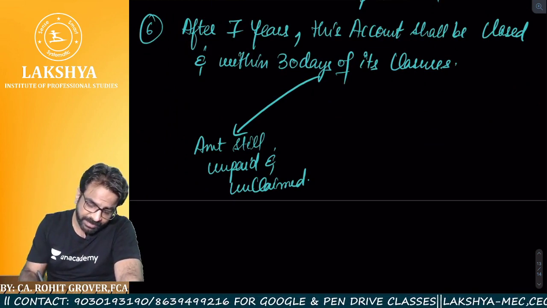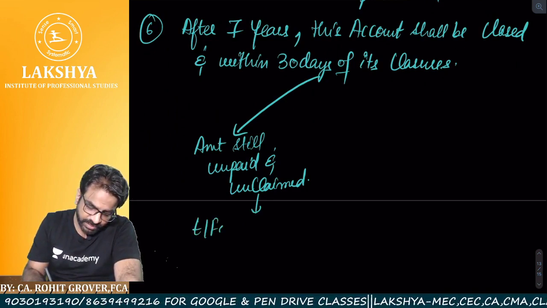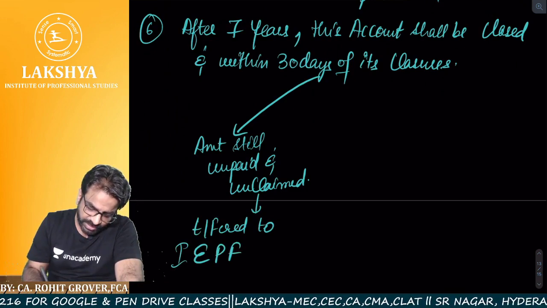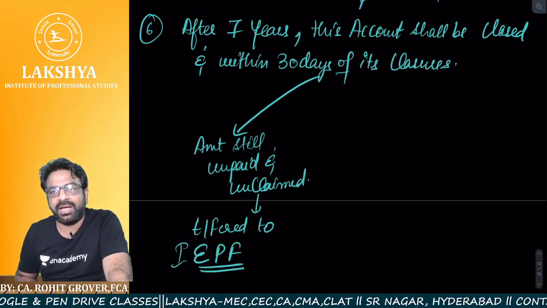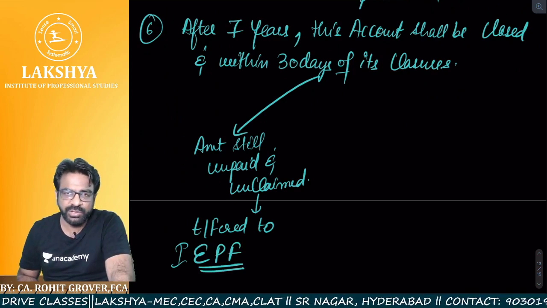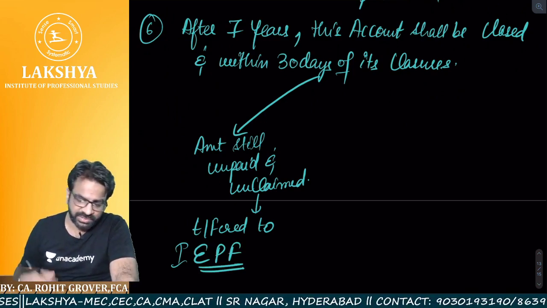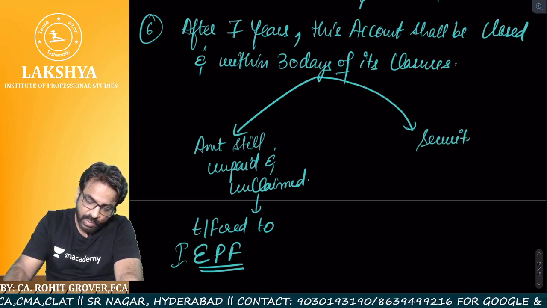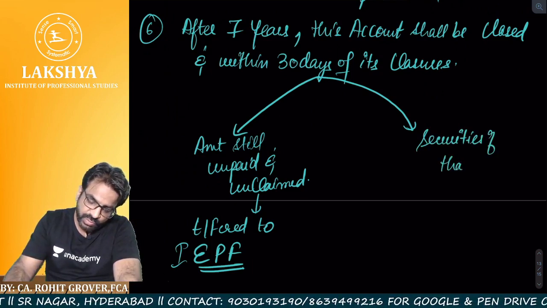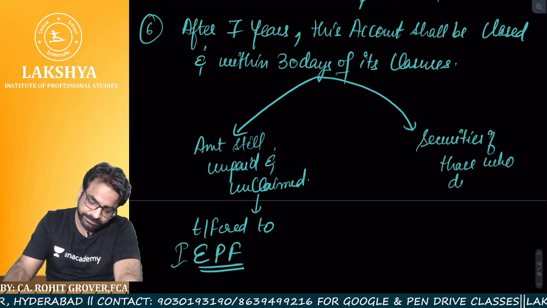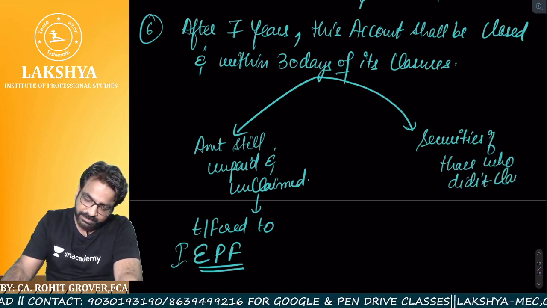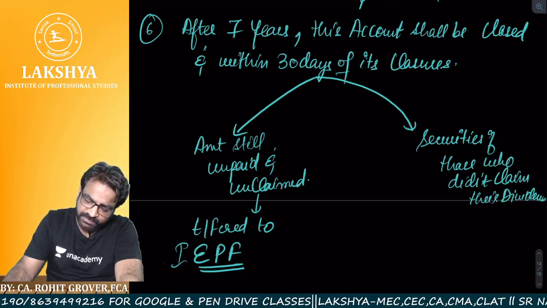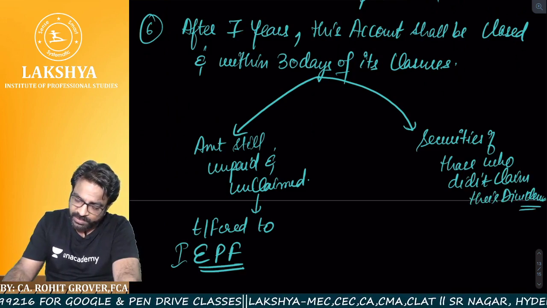So amount still unpaid and unclaimed shall be transferred to Investors Education Protection Fund. Amount still unpaid and unclaimed shall be transferred to Investors Education Protection Fund, and securities of those who did not claim their dividend. Now listen to this very carefully, very important point. Try to understand this point. Now listen.